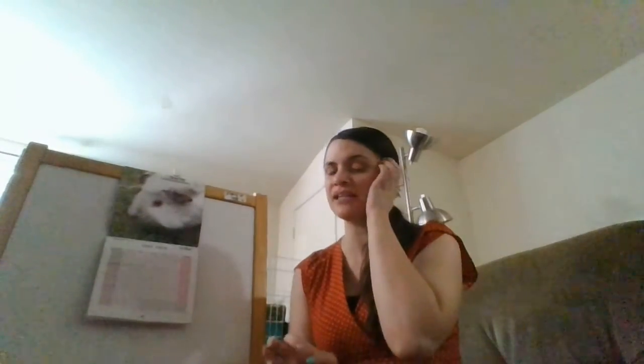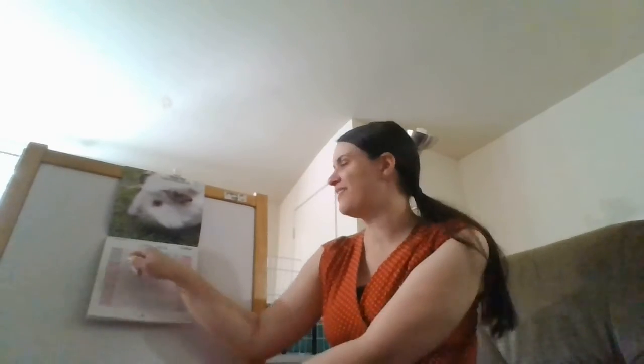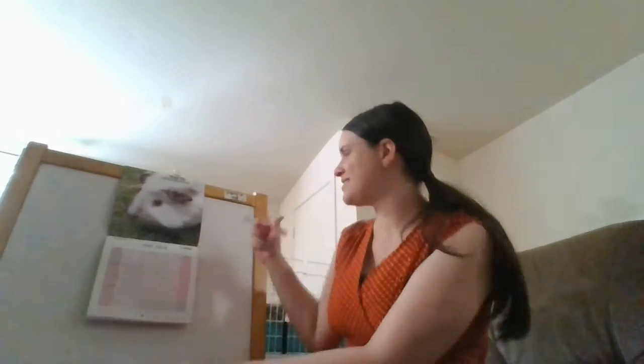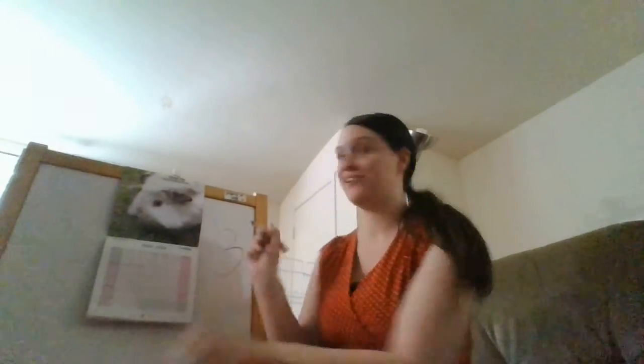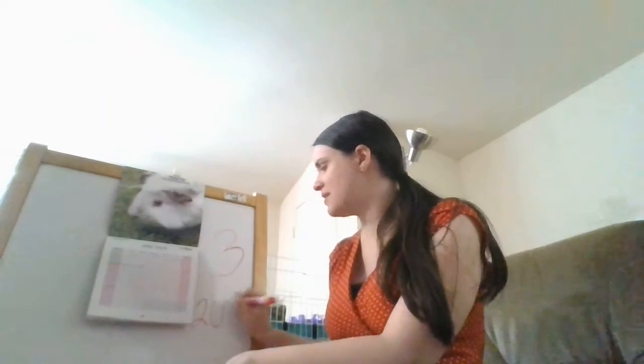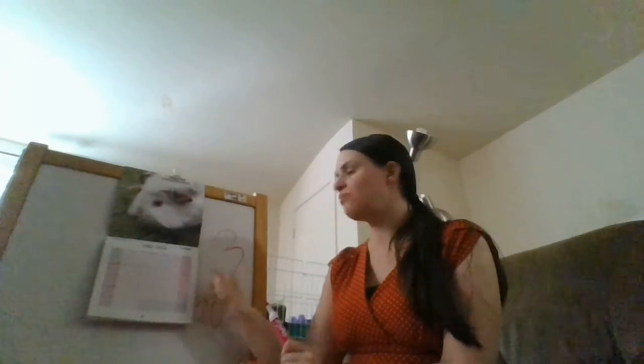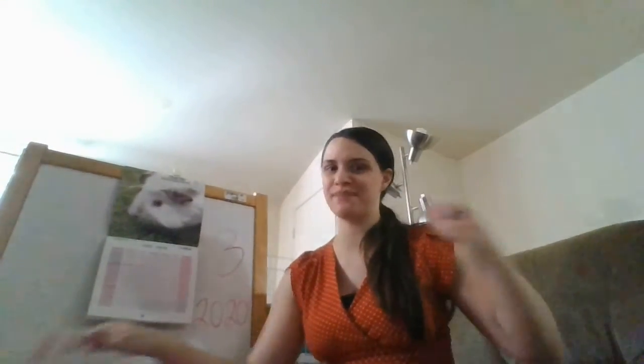Very good. Let's count how many days we have so far in June. We have 1, 2. What number comes after 2? Is 3. Today is June 3rd. It's my dad's birthday. What year are we in? We are in 2020, right? So today is June 3rd, 2020. Like I said, my dad's birthday. Super special day.